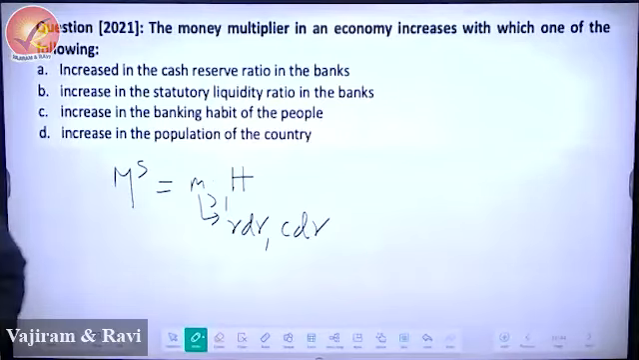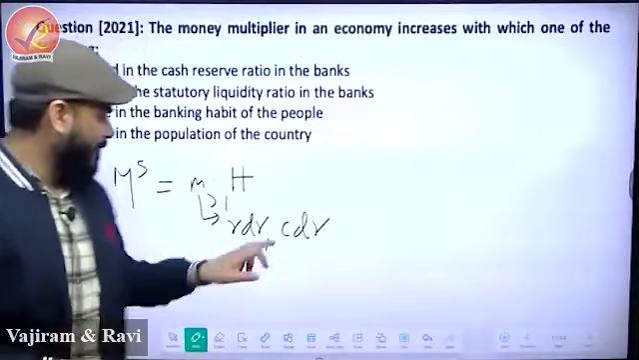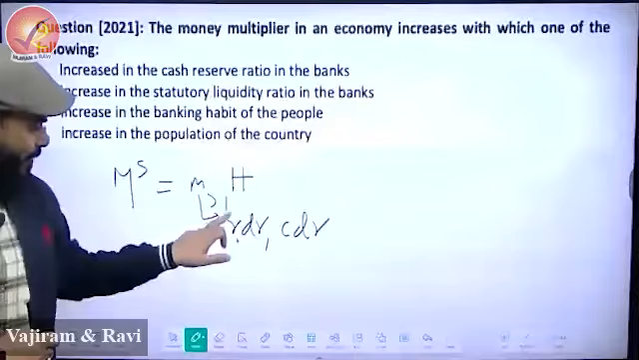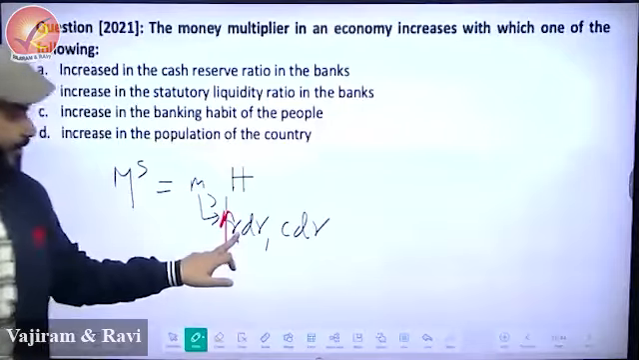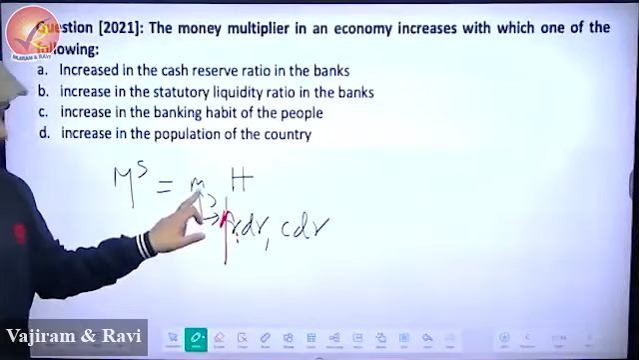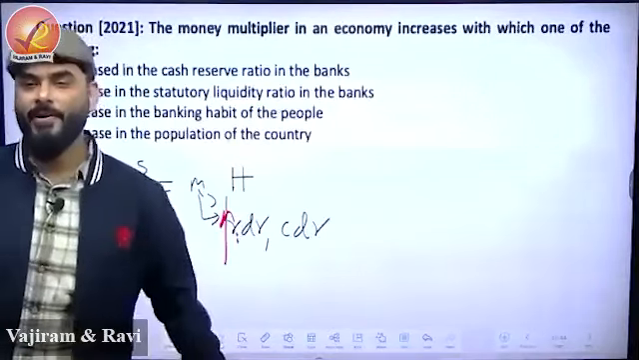Increase in the cash reserve ratio. And I told you, the moment somebody says CRR, SLR, immediately your eyes should go here. And you have to say, acha, this has increased. What will be the answer? If this is increasing, what will happen to money multiplier? Money will multiply very fast. Go down.